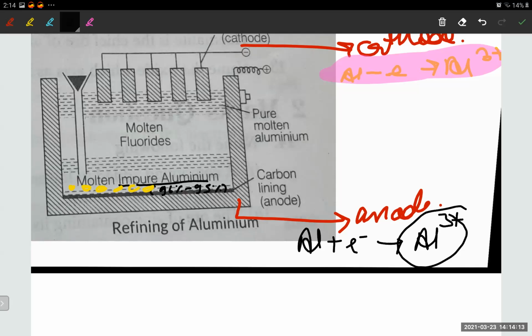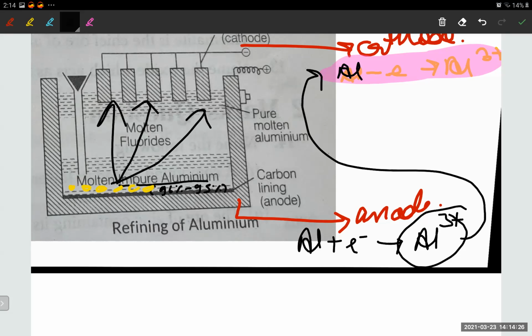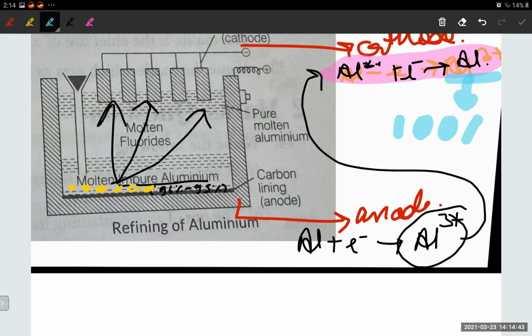Now the positive moves towards the negative. So this positive will move towards the negative cathode, which is above. Can you see? It will move upward. And here, Al3+ will gain some electrons and become Al again. See, the same thing is happening, but now the twist is that this Al is 100% pure. Understood? So this was all about this chapter, a very important chapter.